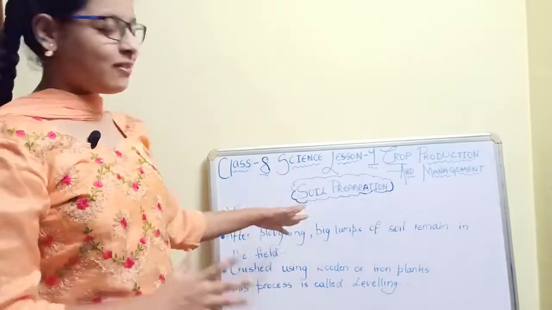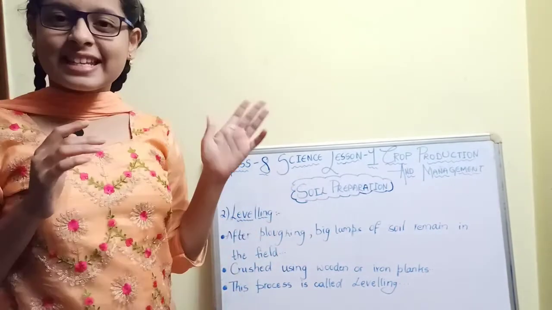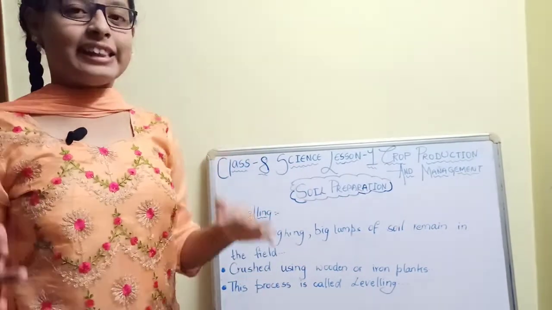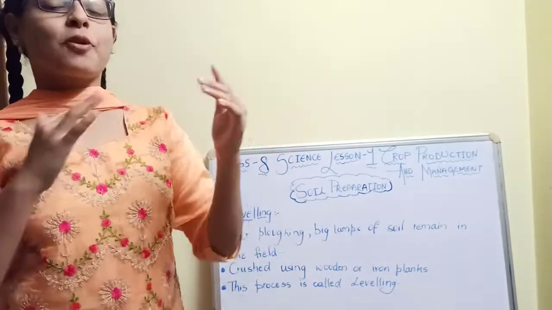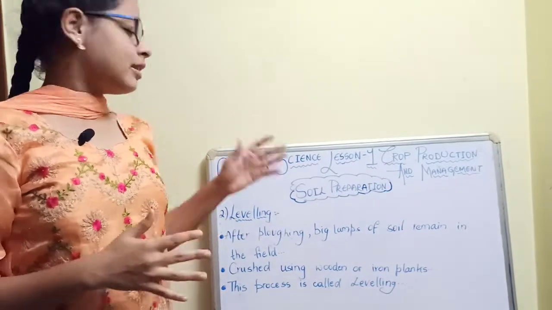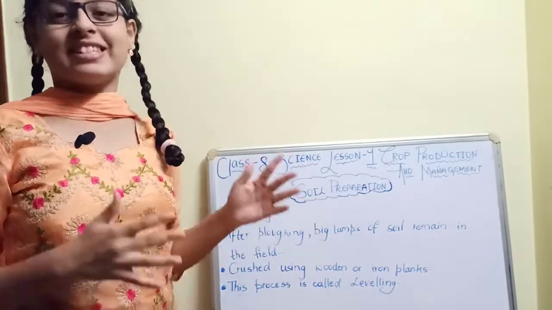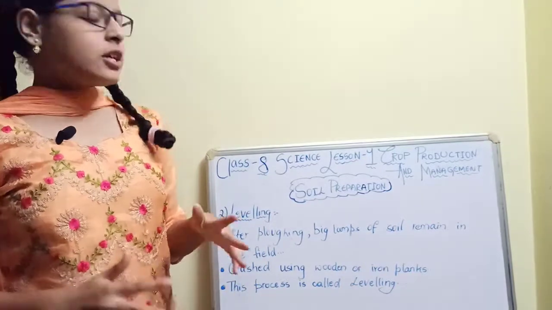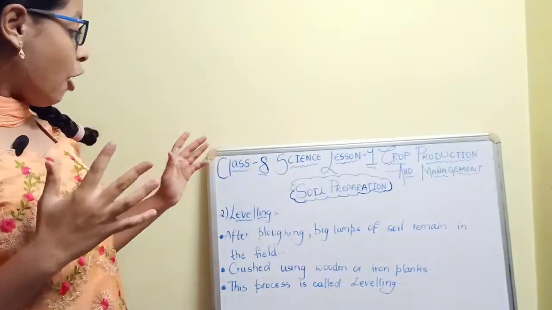So now coming to the leveling. Leveling is the second process which is done in agricultural land. The first process is ploughing, which I discussed before. So this is the second process, leveling, which is done in agricultural land.